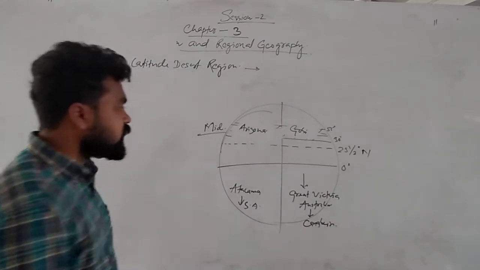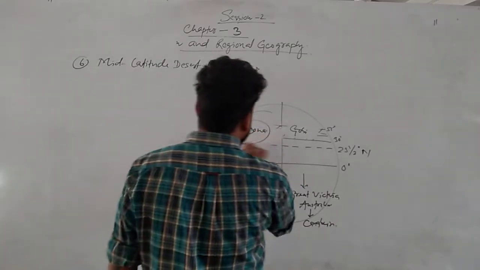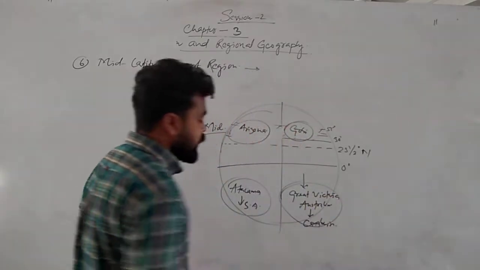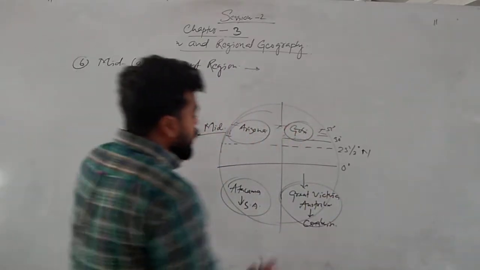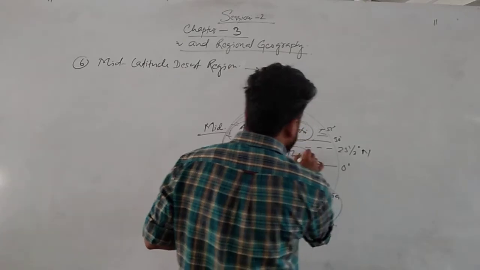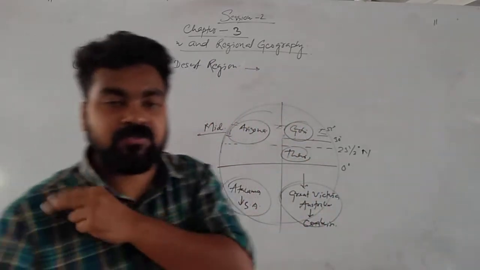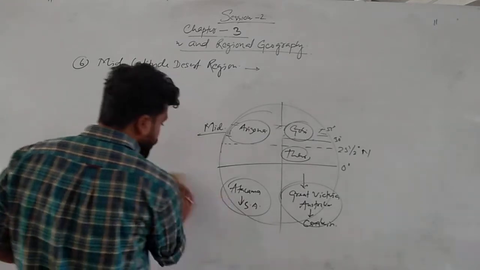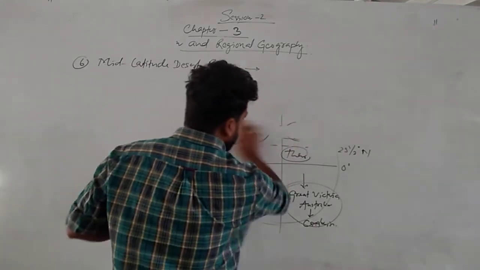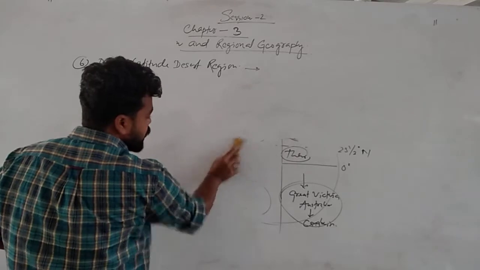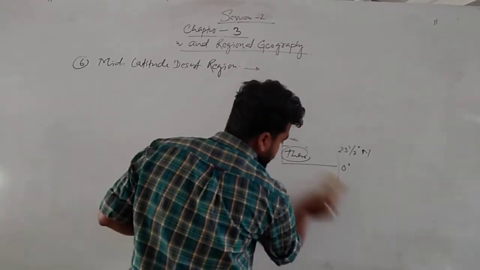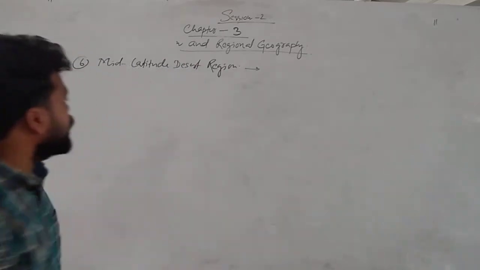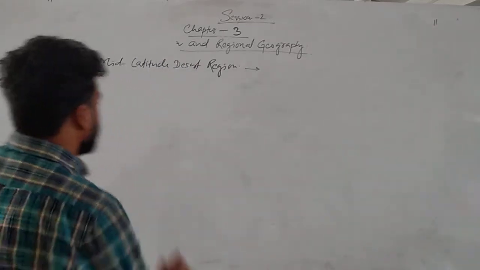So we'll discuss the characteristics of the Gobi, Atacama, and Great Victoria Deserts. And one desert is in India, that is the Thar Desert, which falls in some parts of Gujarat and Rajasthan. We'll see what the characteristics are. First, we'll see the temperature, the rainfall, and the different types of vegetation we find in the mid-latitude desert region.